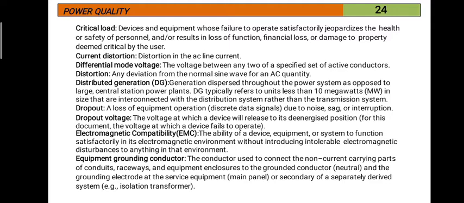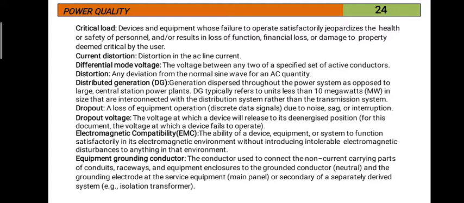Next, current distortion. Current distortion means distortion in the AC line current. Instead of a smooth sinusoidal waveform, if the magnitude of the current is changing or disturbed from time to time, it is known as current distortion. Instead of a smooth sinusoidal waveform, it is a zigzag or distorted waveform. Differential mode voltage: the voltage between any two of a specified set of active conductors is treated as differential mode voltage. It is the voltage between two active conductors.